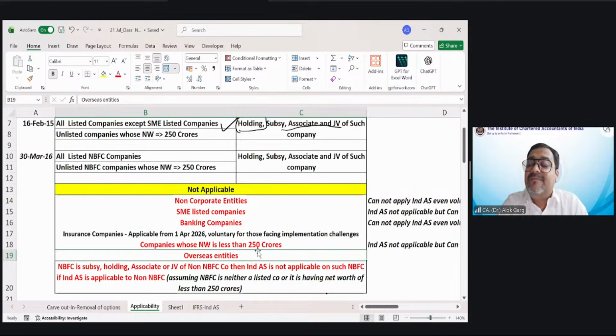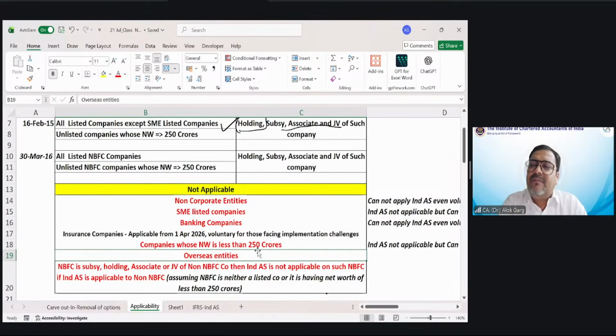Overseas entities. Sir, Reliance has a subsidiary in USA and a subsidiary in Singapore. Will that US entity or Singapore entity apply Ind AS for US or Singapore filing? The answer is no. The USA entity will follow US GAAP, and the Singapore entity will follow the Singapore Financial Reporting Standards for Singapore filing.